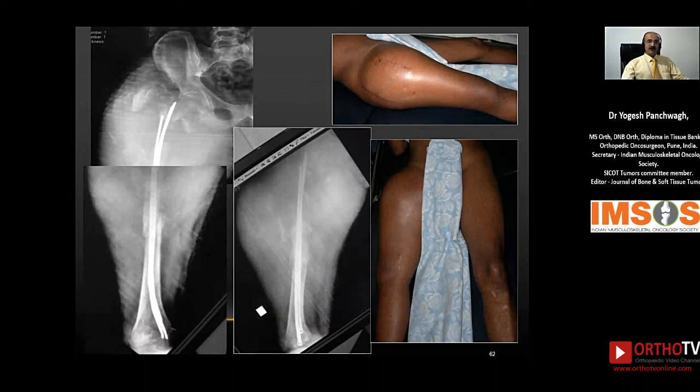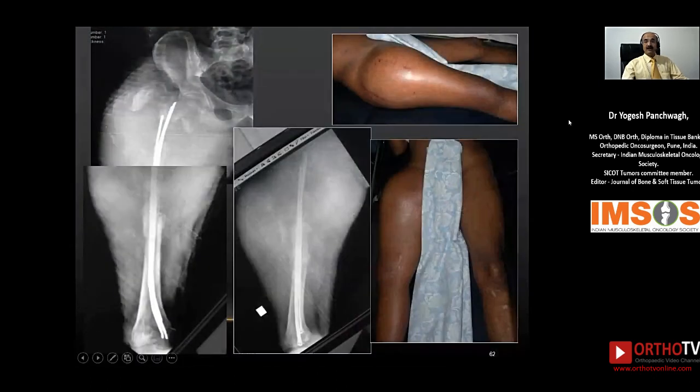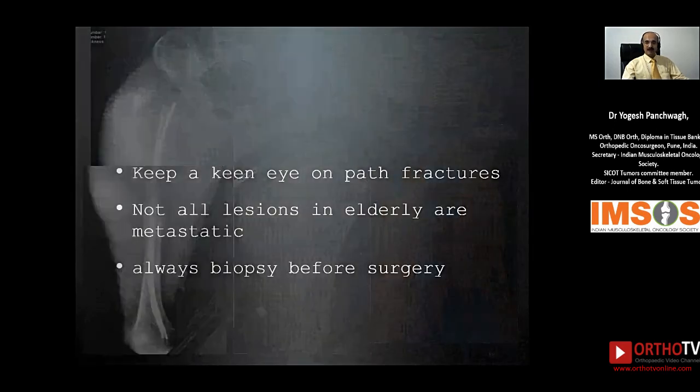Unfortunately, it was still not detected to be a neoplasm, and it was thought to be a hematoma around the fracture site. He ended up having multiple procedures for debridement of the hematoma or collection, as you can see from the multiple longitudinal scars in the anterior thigh and on the lateral aspect of the upper thigh. Now, that is a totally unacceptable and unsalvageable situation. And this patient had a very stormy ending, which would have been totally avoided had it been managed in a better manner to begin with.